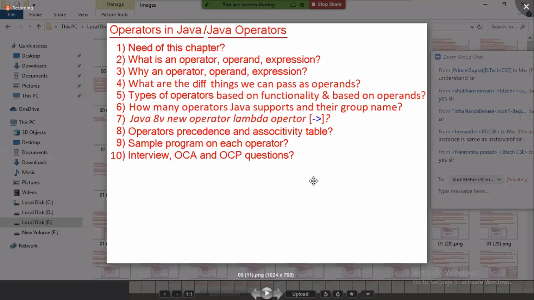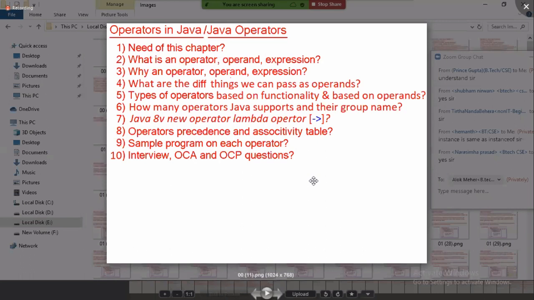And then, after equality, which operator is executed? Bitwise and, bitwise or operators are executed. Then logical operators are executed. Then the ternary operator, lambda operator, and finally assignment and compound assignment operators are executed.